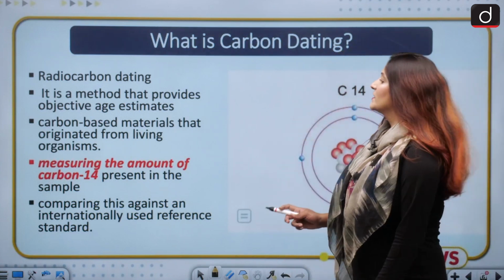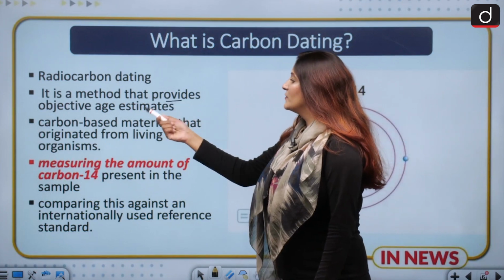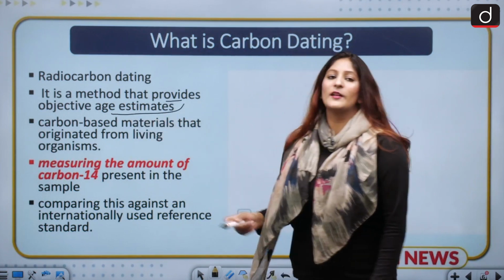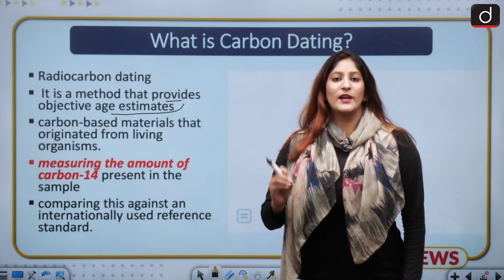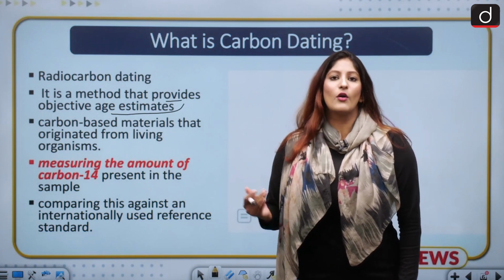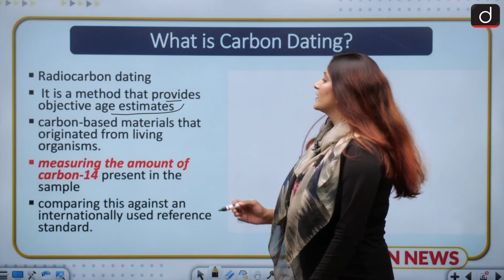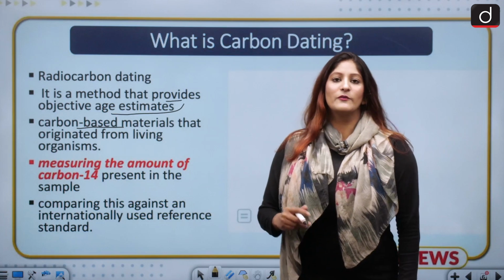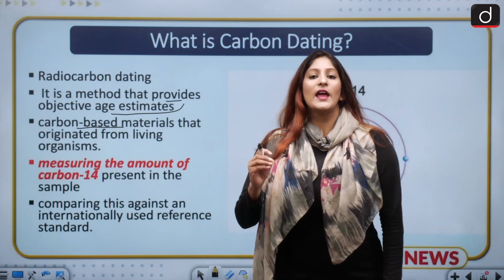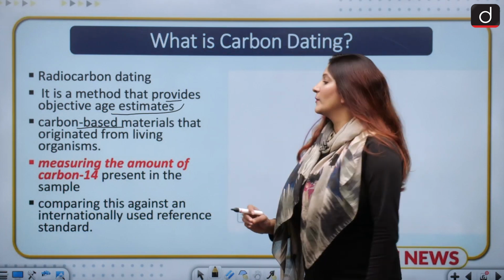Radiocarbon dating is basically a method that provides objective age estimates. That means it provides a proper age for any organic or certain inorganic materials, based on whether they have carbon-14 in them or not. Carbon-14 is a radioactive isotope of carbon, okay?